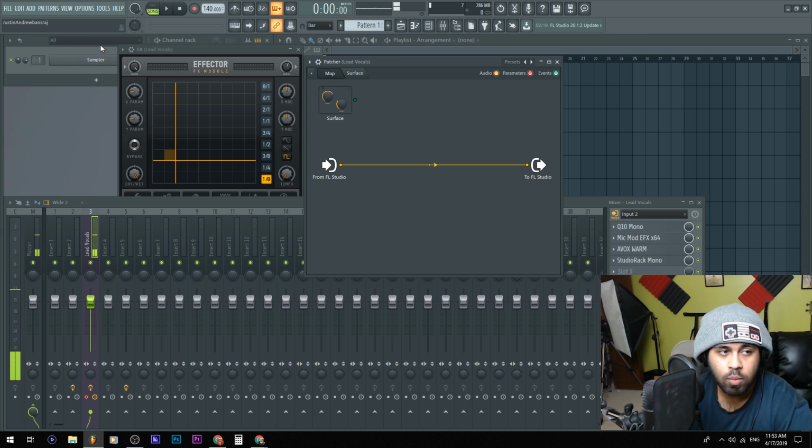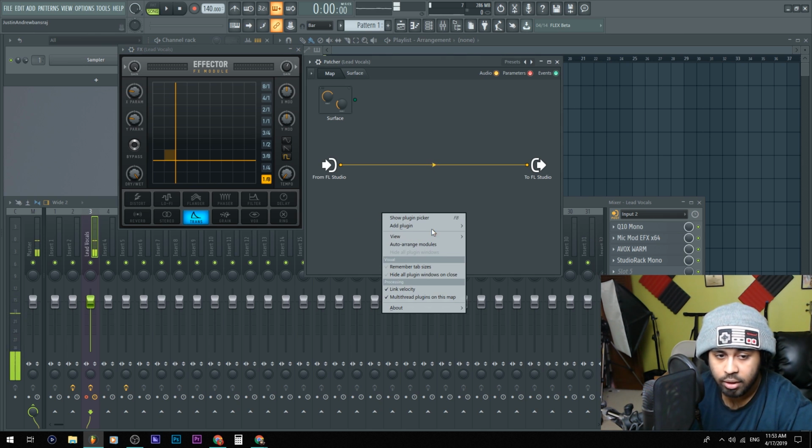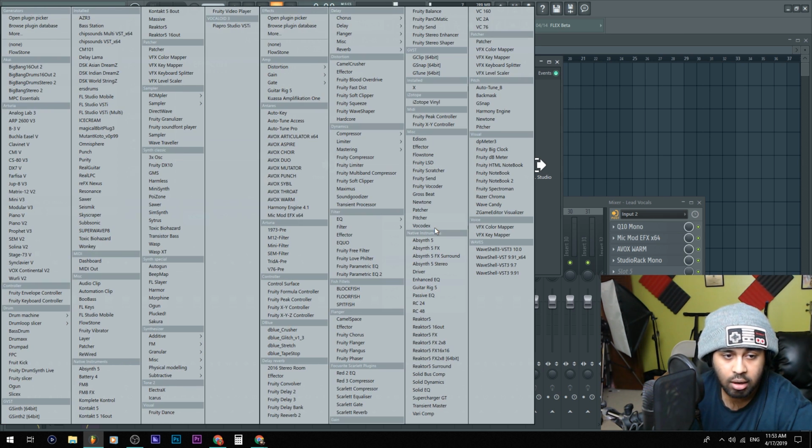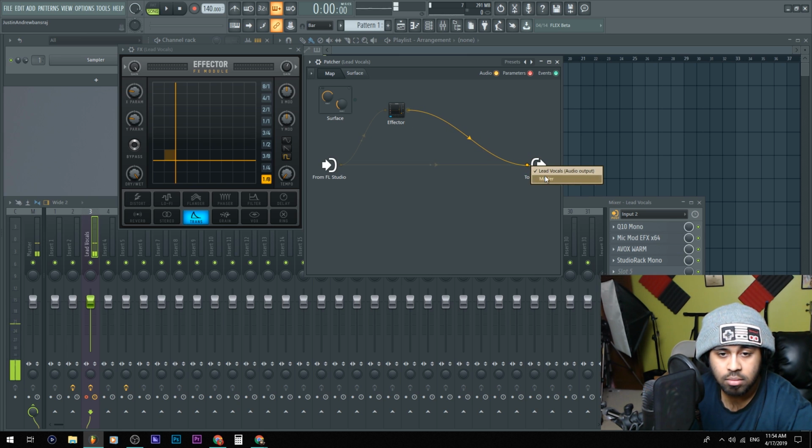Basically what we're going to do is load these effects in the Patcher, so we have them both enabled in one little preset, which is not really hard. It's basically doing the same thing again. So add plugin, make sure you're on the effects side, find the Effector. Here it is, it's in MISC. I'll go ahead and just drag that there, drag that here, to master, and then I'll just take off that.